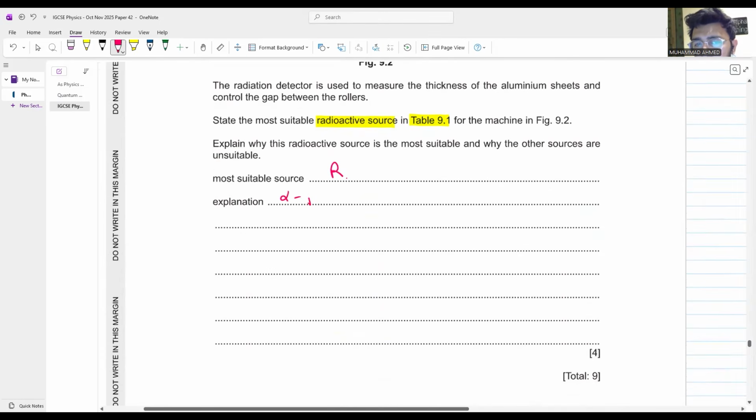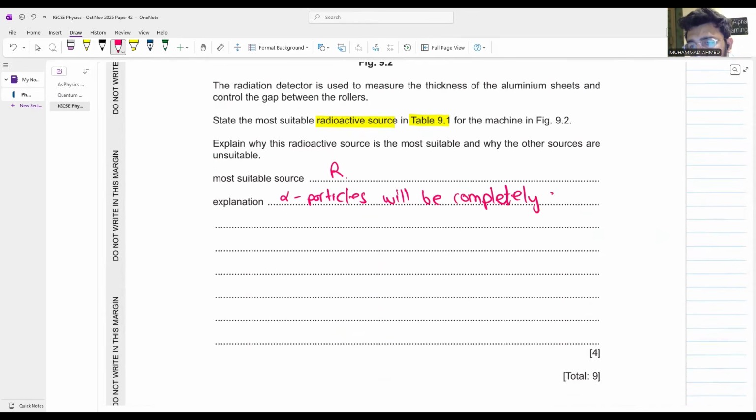Alpha particles will be completely stopped by the sheet. However, gamma rays.